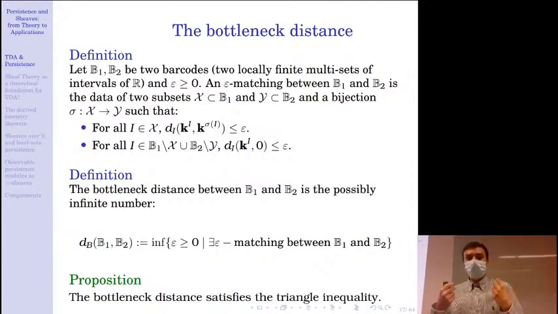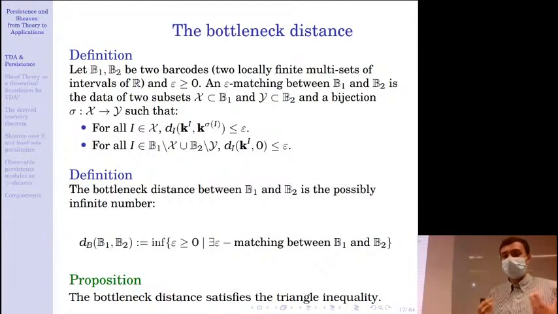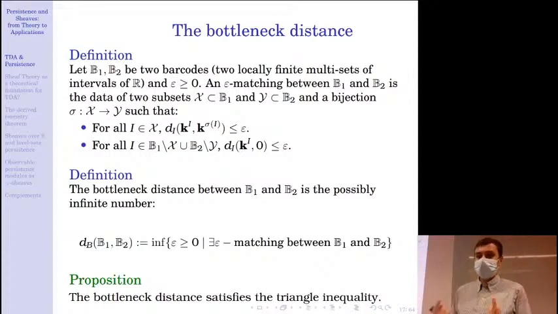If you have two barcodes, so two locally finite families of intervals of R, an epsilon matching between B1 and B2 is a partial bijection between the elements of B1 and B2. Any two matched intervals must be such that the interleaving distance between the associated persistence modules is bounded by epsilon, and any unmatched interval must be such that the interleaving distance between its module and 0 is at most epsilon.